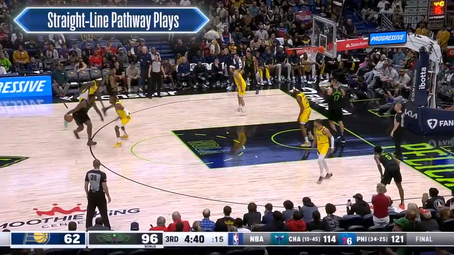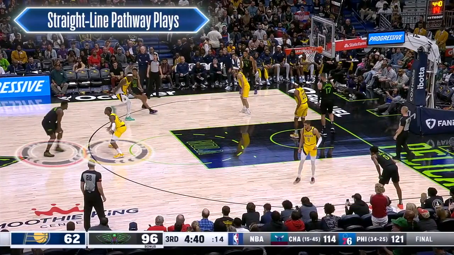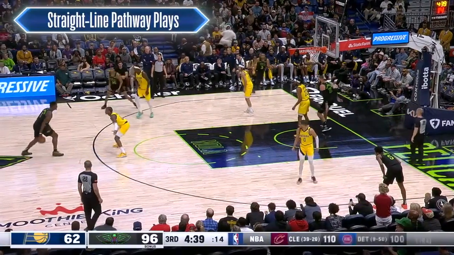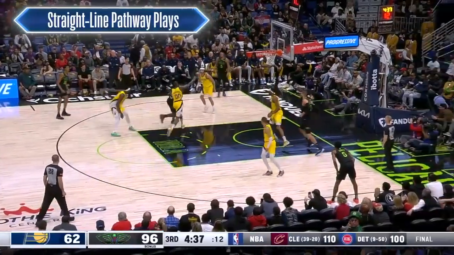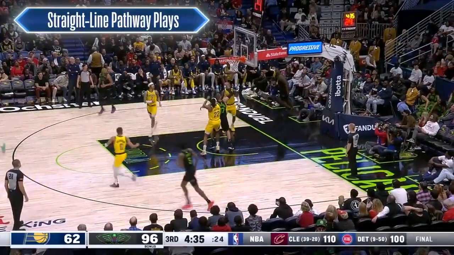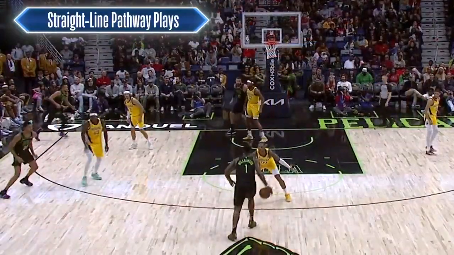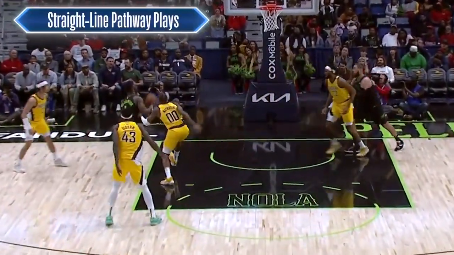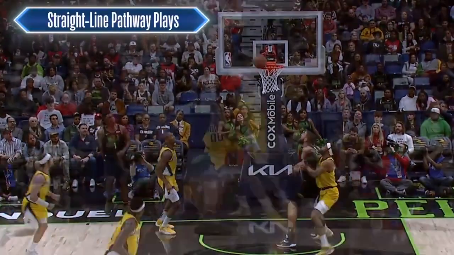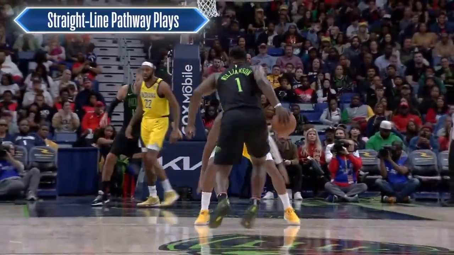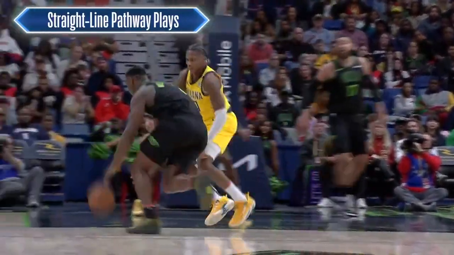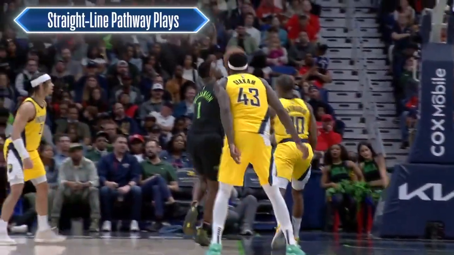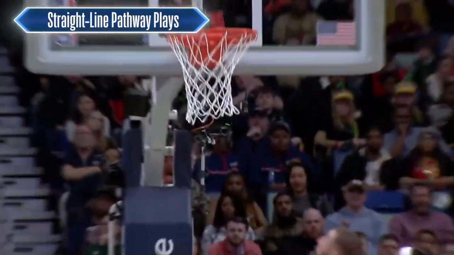One final example of an offensive player being taken off his path can be seen here. The offensive player, Zion Williamson, establishes a straight line path toward the basket. The defensive player, Benedict Mathurin, moves forward into Williamson, and he makes contact that is more than marginal, and this contact takes Williamson off his path. A defensive foul was needed on this play.